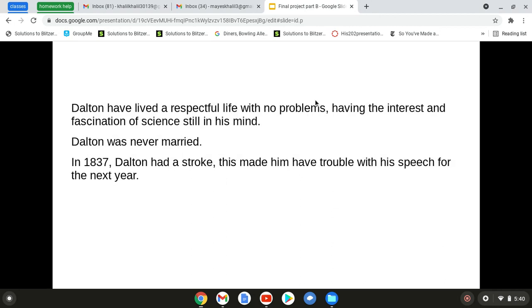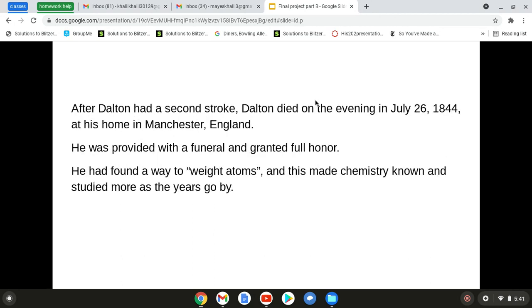In 1837, Dalton had a stroke. This made him have trouble with his speech for the next year. After that first stroke, he had another one, and this time he died from the stroke on July 26, 1844, at his home in Manchester, England. He died quietly. He was provided with a civic funeral and granted full honor.